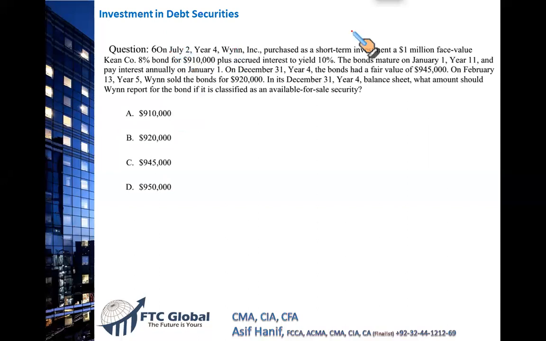Now, gentlemen, apparently a bigger question, but you have to read the information carefully. On July 2nd, year 5, Wine Incorporated purchased a short-term investment, a 1 million face value Keen Company's 8% bond for $10,000 plus accrued interest to yield 10%.